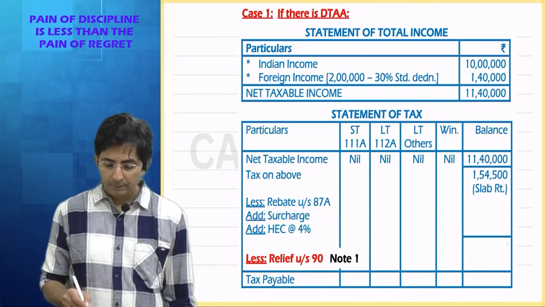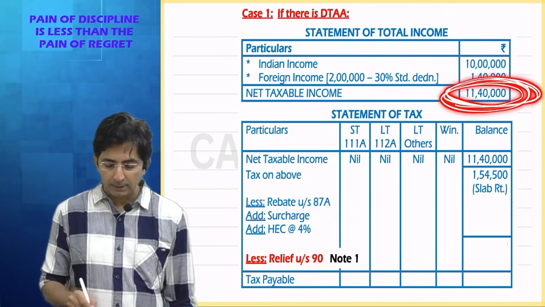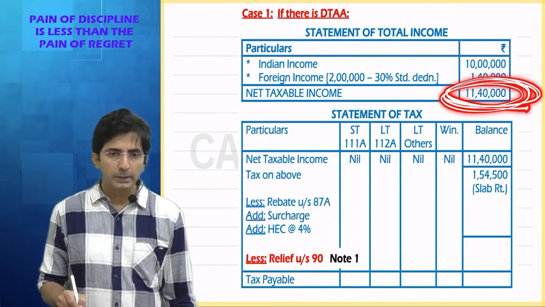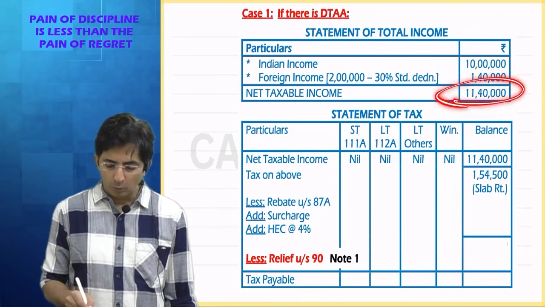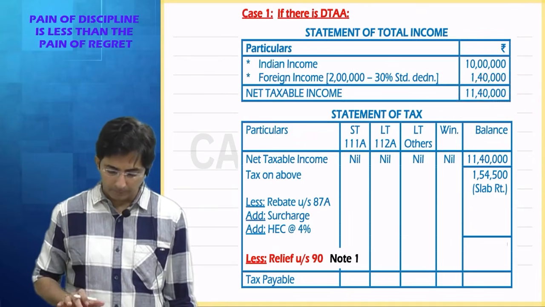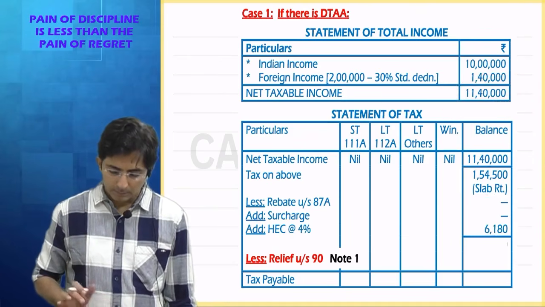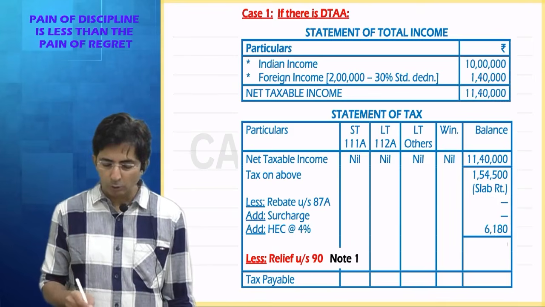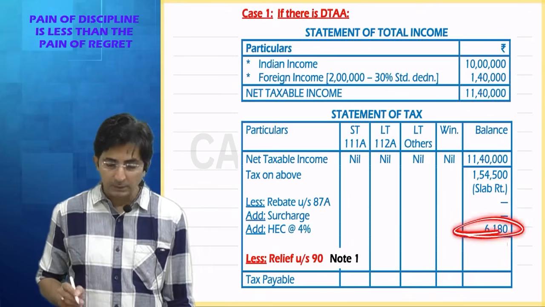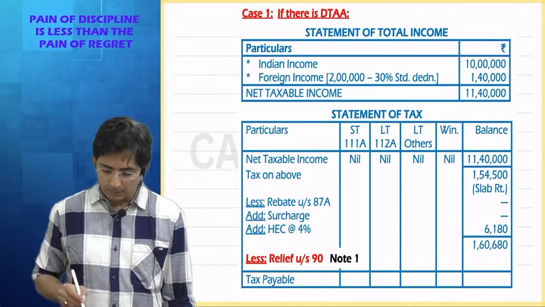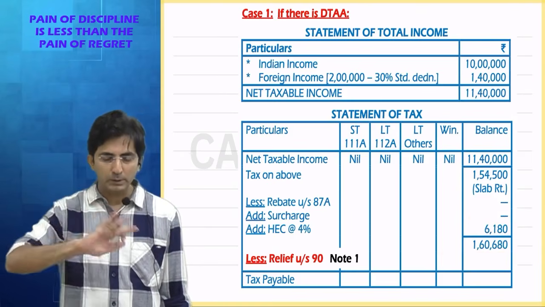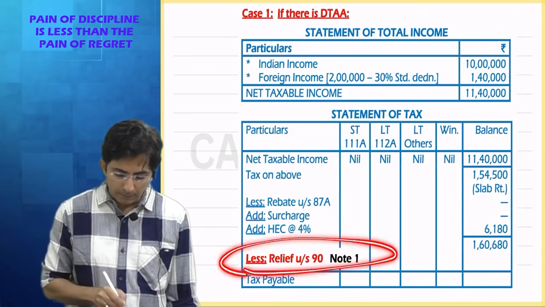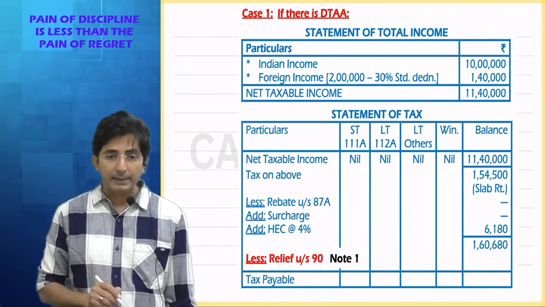And then let's see rebate under section 87A. Under the old regime, rebate is given when income is up to 5 lakhs. Under the new regime, rebate is allowed for people having income up to 12 lakhs also. But here under the old regime, he is not eligible for rebate. What about surcharge? Surcharge is also not there because income is not crossing 50 lakhs. Health and education cess will come. So see, up till here your answer will always be right, provided you know the basic calculations. Now comes the main thing, relief under section 90.